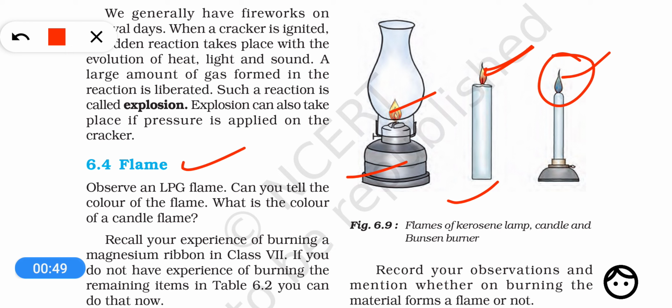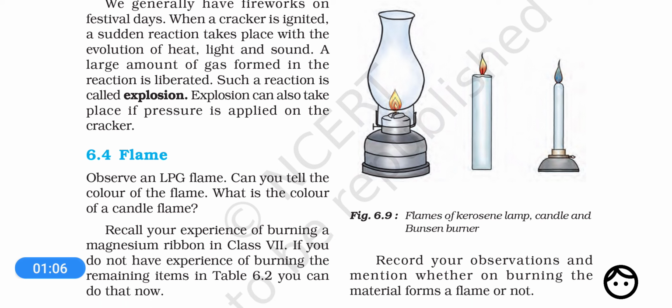Now there are certain things which do not produce flame when they burn. For example, coal or charcoal do not produce a flame. So the question is: what is a flame, why is it produced, and why do certain substances not produce a flame? All this will be answered in this discussion.